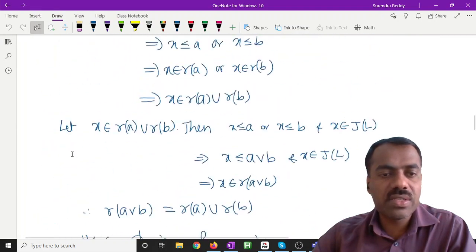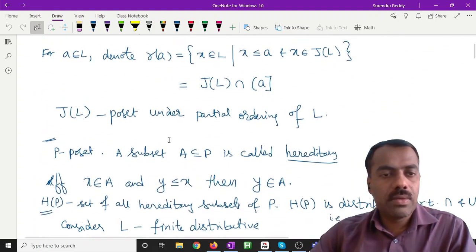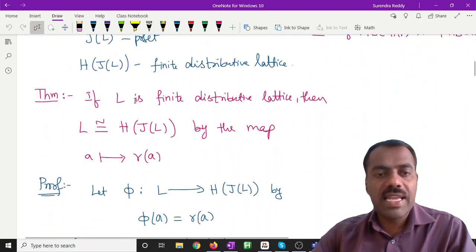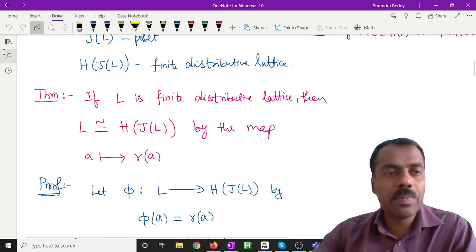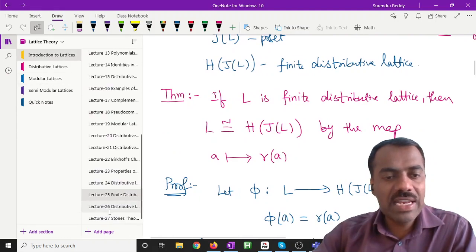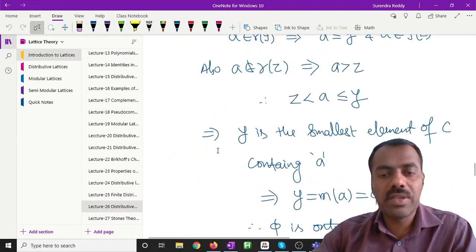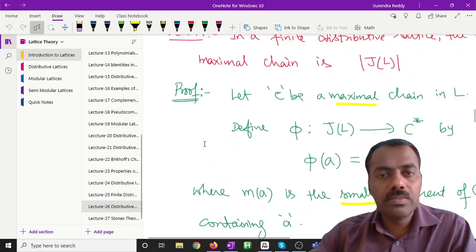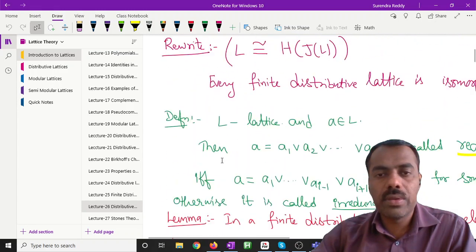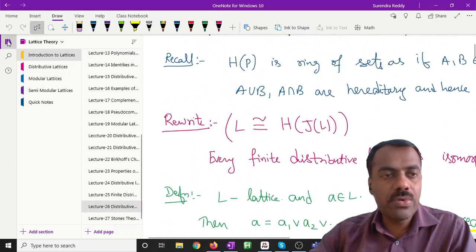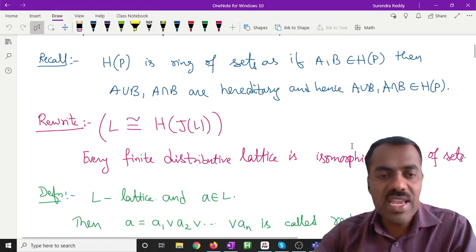In this case, we have seen the theorem that if L is a finite distributive lattice, then L is isomorphic to H of J of L. But our H of J of L is a ring of sets, so what we have proved in this case is that every finite distributive lattice is isomorphic to a ring of sets.